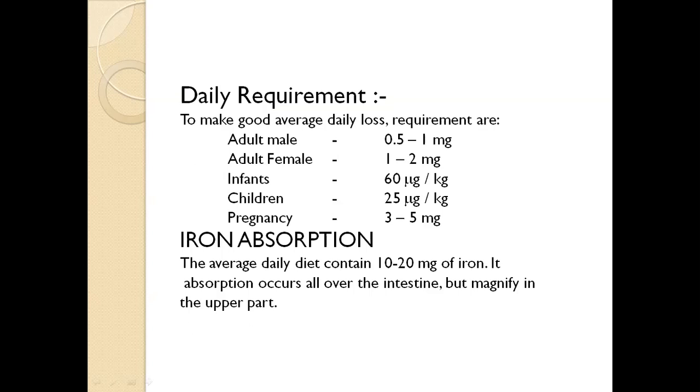And iron absorption. The average daily diet contains 10 to 20 mg of iron. Its absorption occurs all over the intestine but is maximal in the upper part.